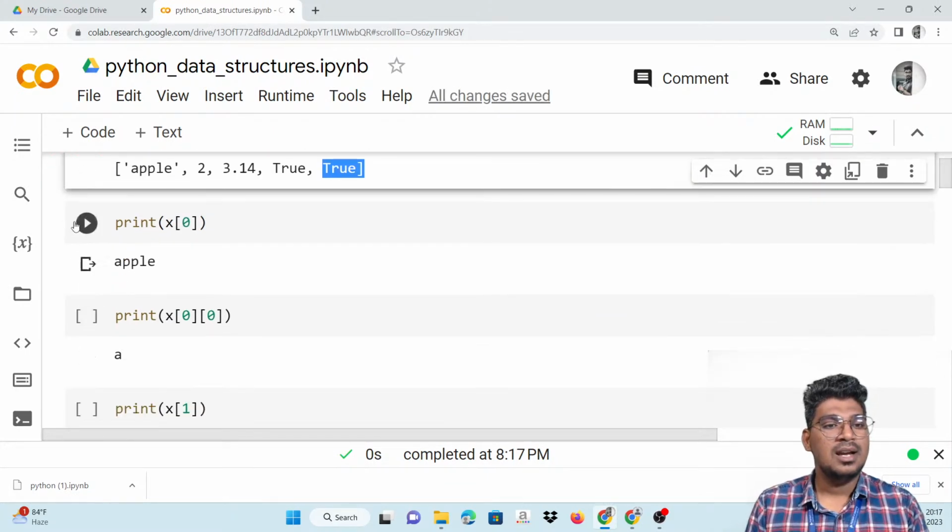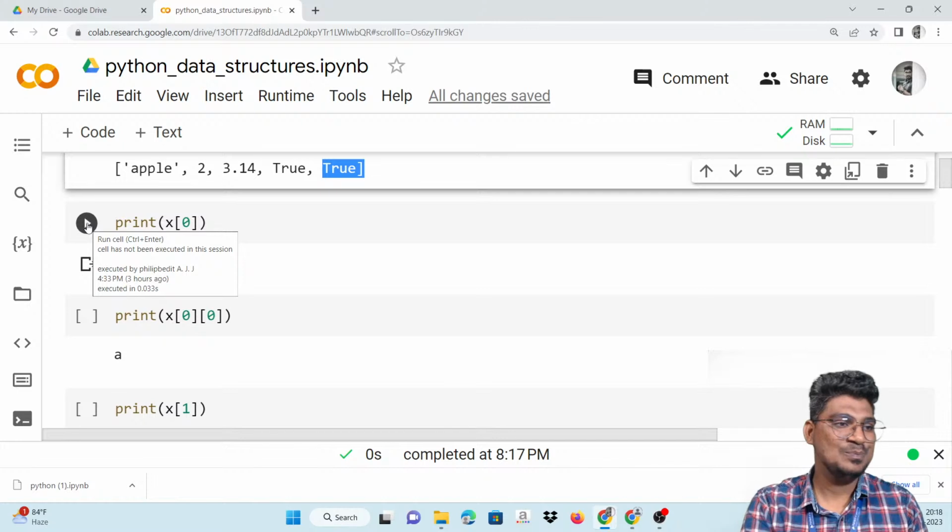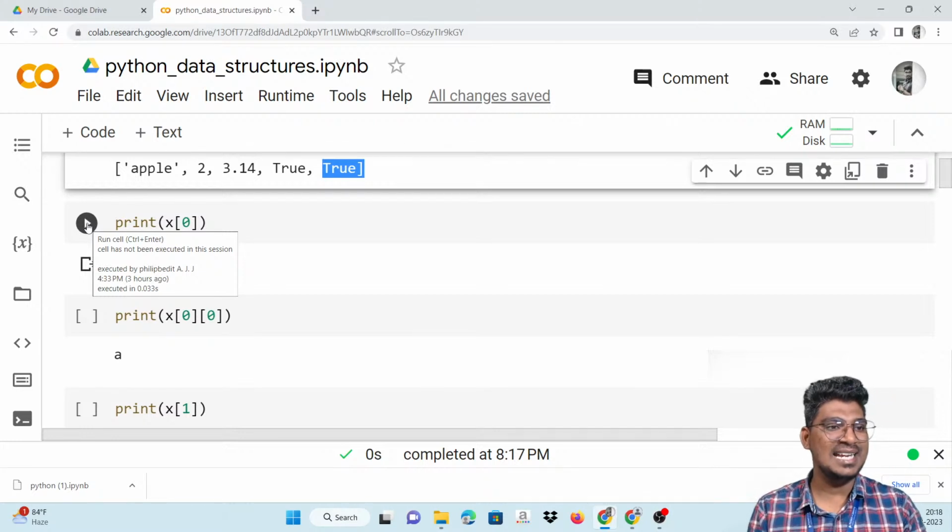Now I'm going to access one particular item. I will tell you, Chokareddy, definitely I will tell you the difference between x is equal to y and x is equal to x dot copy. What is the difference between equal and copy? You are asking a good question. I will give the answer for your question. Please wait, I will explain one by one.